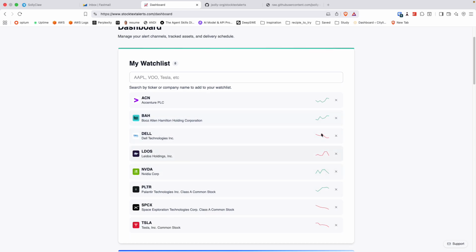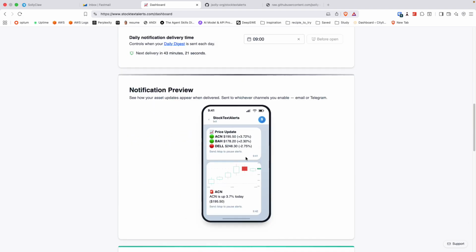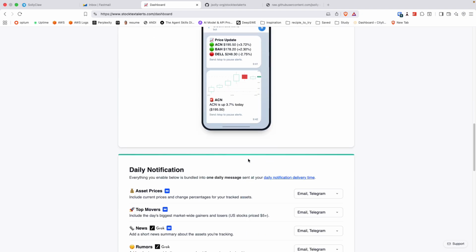They show up here. These are the 7-day averages. You can hook in Telegram, email, and I used to have SMS texting. I took that out because it was kind of expensive. Telegram is free. Email is nearly free with SES. And then this is an example of a type of update you can get related to your asset.